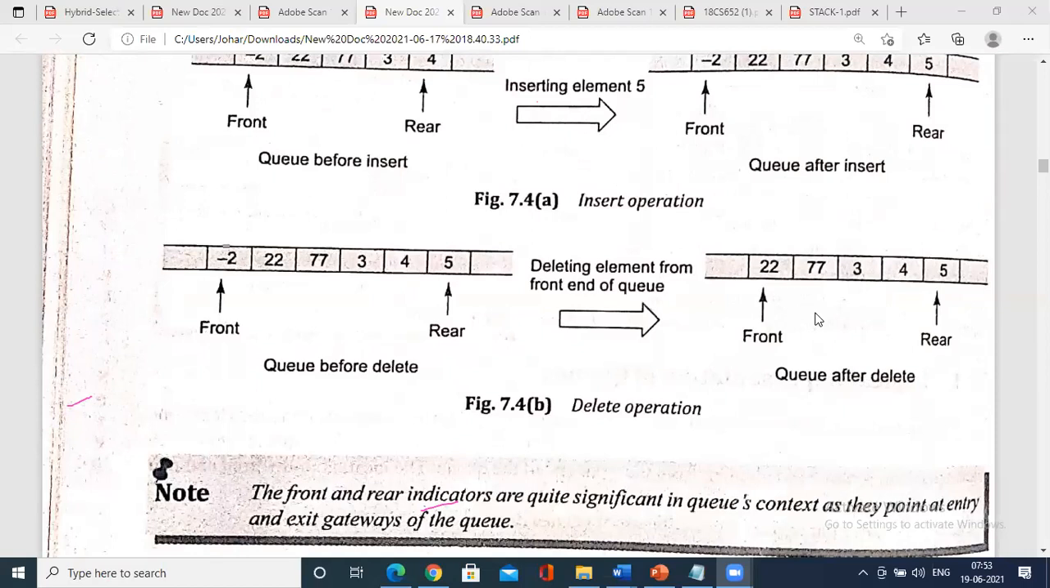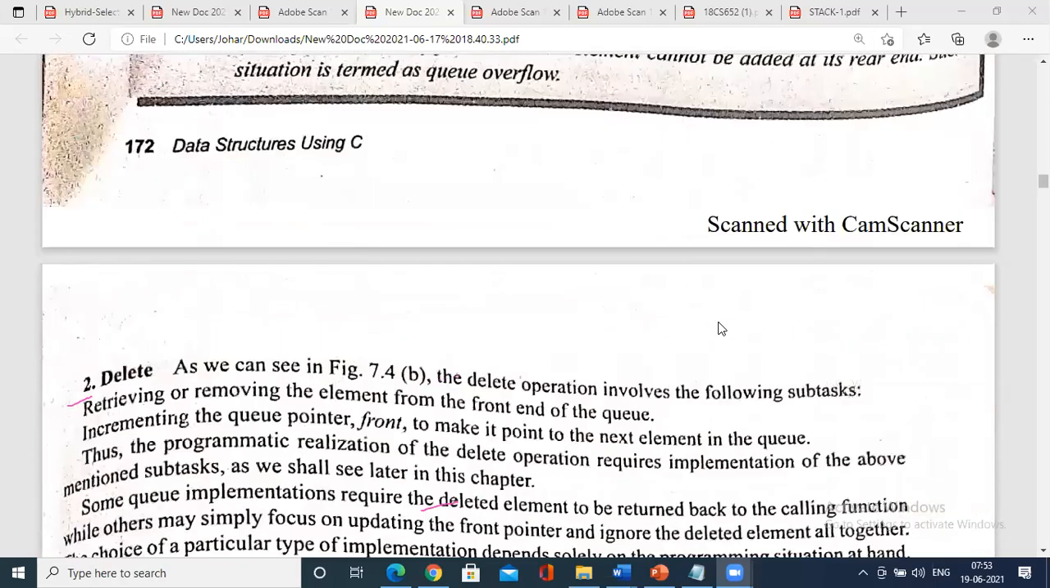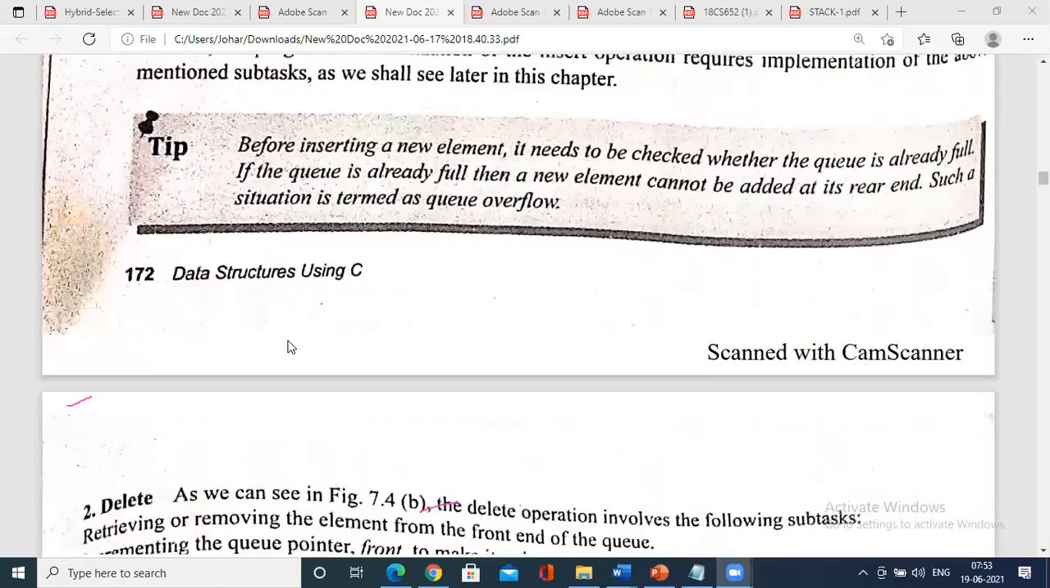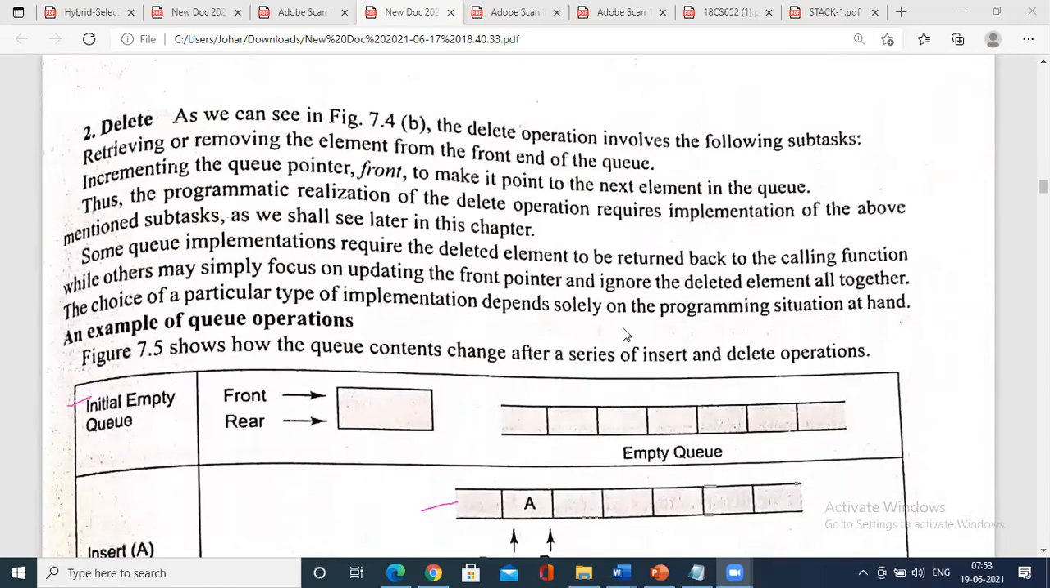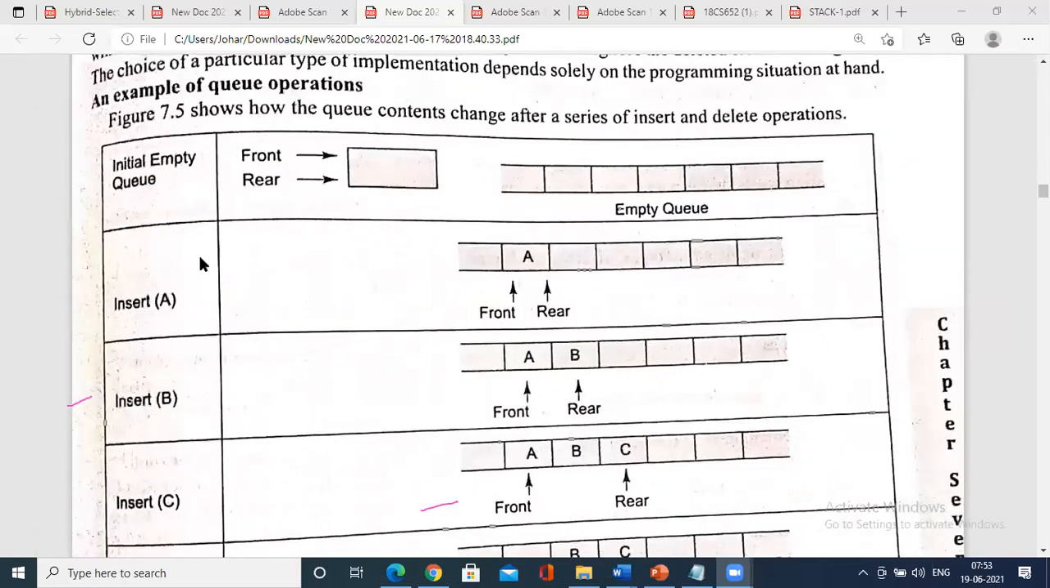What is the front and what is the rear, and what is the concept of a queue. Okay, so we have a push operation, that is insert. We have a delete operation. So here he has given one of the beautiful structures to understand the concept of a queue.